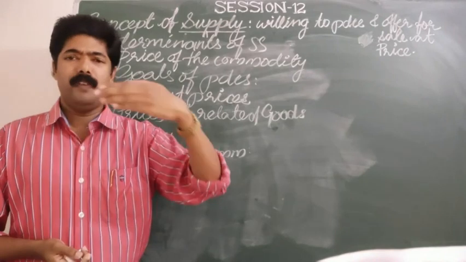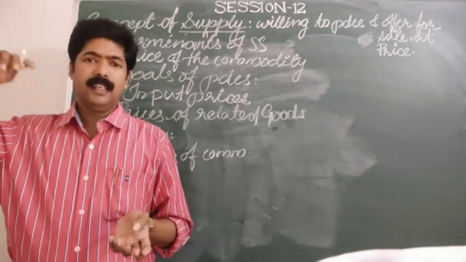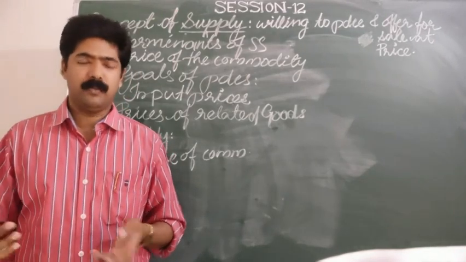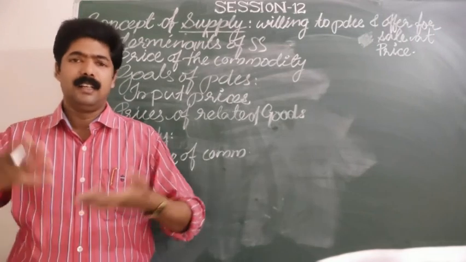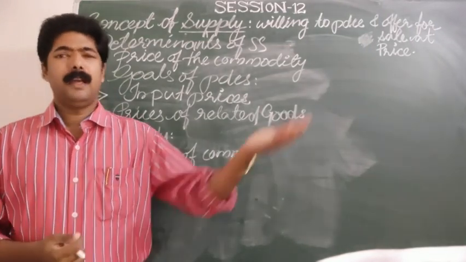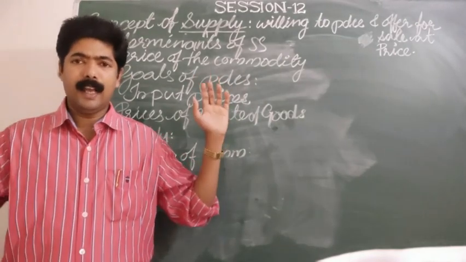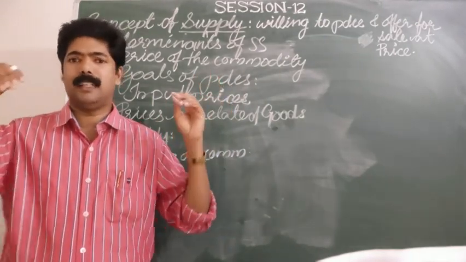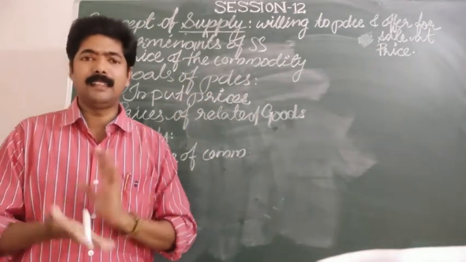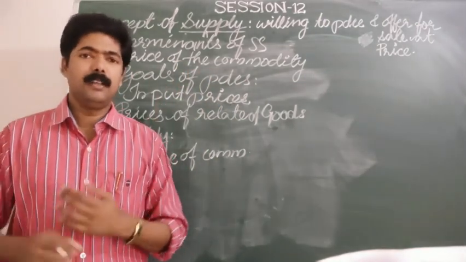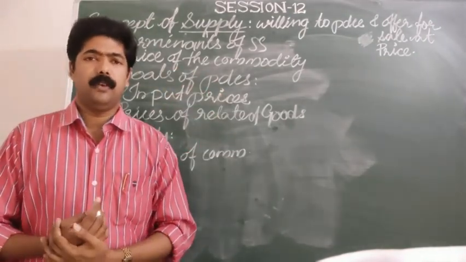Each producer always tries to maximize the profit at any cost, either by increasing the sale or bringing more and more sales promotion methods in the market, or by reducing the cost of production, or through advertisements or big hoardings in the cities and towns. With different methods, they try to maximize the profit.